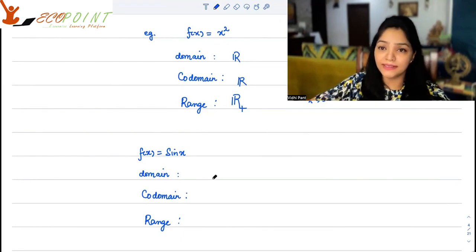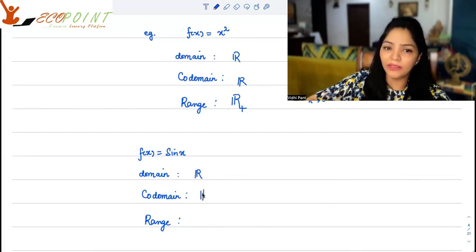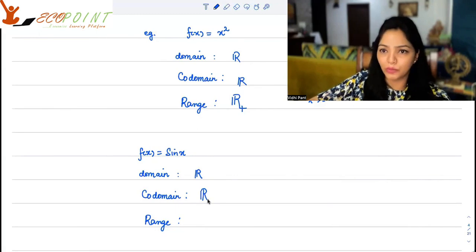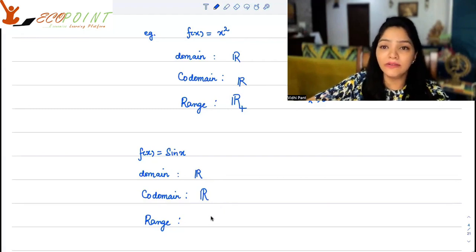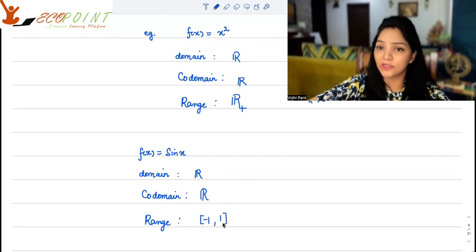Since I can take sine of any real number, the domain is the entire R. What is the codomain? If the input is real, I will assume that the output will be real. So R is the codomain. But what is the range? When you actually calculate sine of any angle, any value, you will find out that it's always between -1 and 1. So the range of this function is -1 to 1.